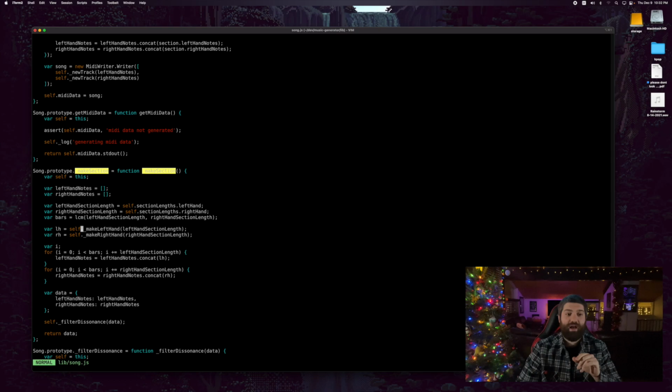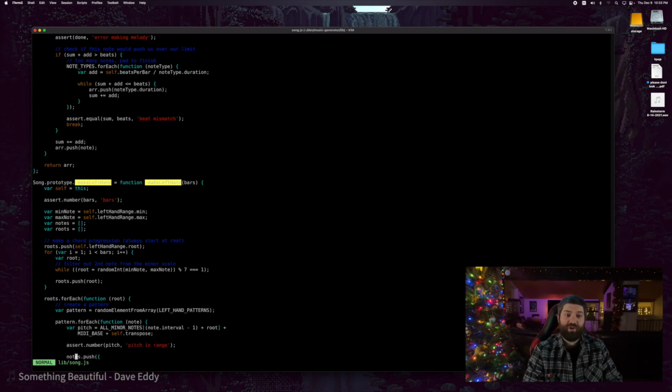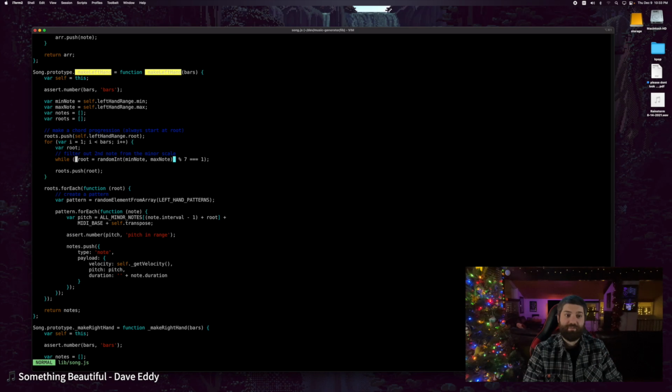To jump into that, where's the actual meat of the code? Well, it's right here. We have a make left hand function and a make right hand function. Let's start with the make left hand function. This one is not too difficult because the patterns are already pre-generated. So what we have to do is figure out what root note we should use for each pattern, or for each bar.